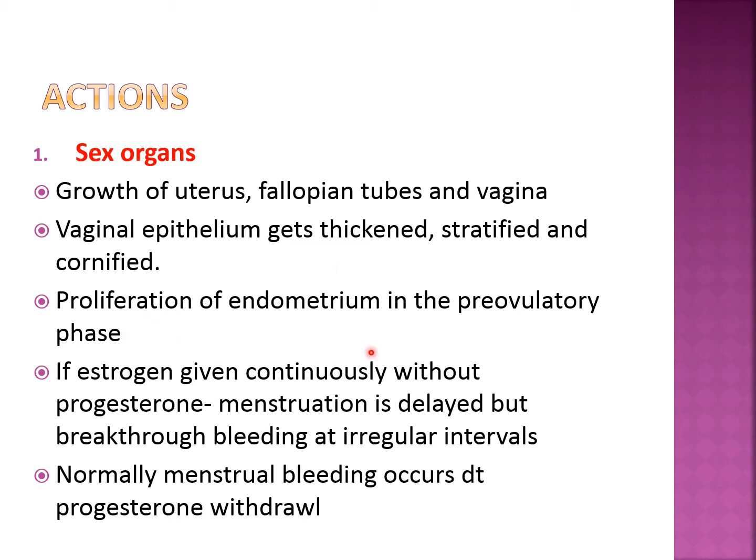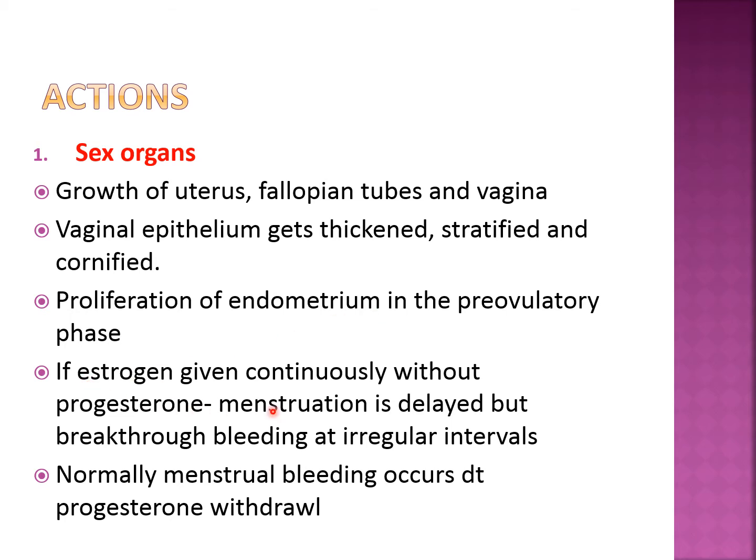Proliferation of the endometrium in the pre-ovulatory phase is one action which is a double-edged sword, though it is beneficial. If we give estrogen exogenously for the long term, it will be responsible for endometrial proliferation, and in some cases it may get converted into endometrial carcinoma. That's why estrogen alone is not given for the long term for any purpose.